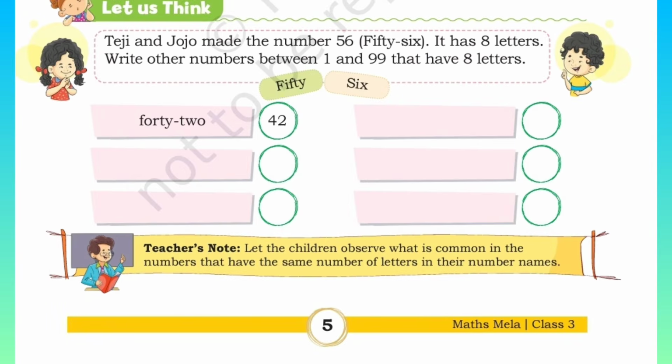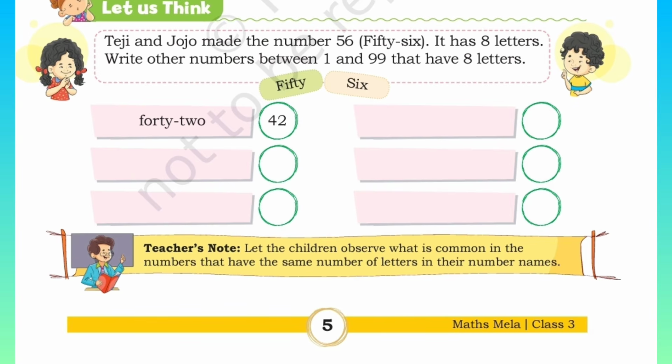TJ and Jojo made the number 56. It has 8 letters. Write down the numbers between 1 and 99 that have 8 letters. So, for example, they have given 42. 40 has 5 letters and 2 has 3 letters. So, when you add up, it's 8 letters.